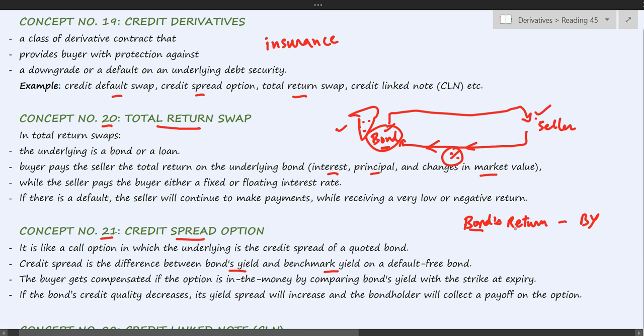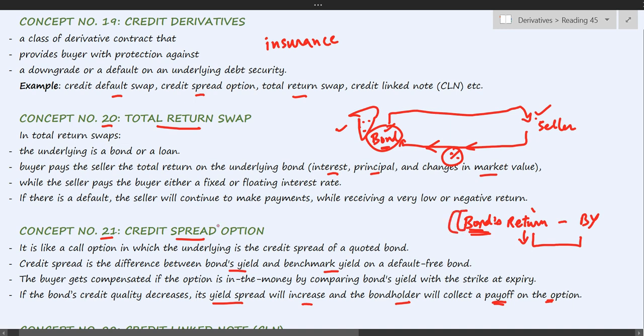As a result, the return on this bond can fall. When the yield on this bond reduces, the gap between the two, the difference, will increase. So the arrangement is done in such a way that if the yield spread increases, then the bondholder will collect a payoff on this option. So effectively he has insured his risk of the bond defaulting in the future.